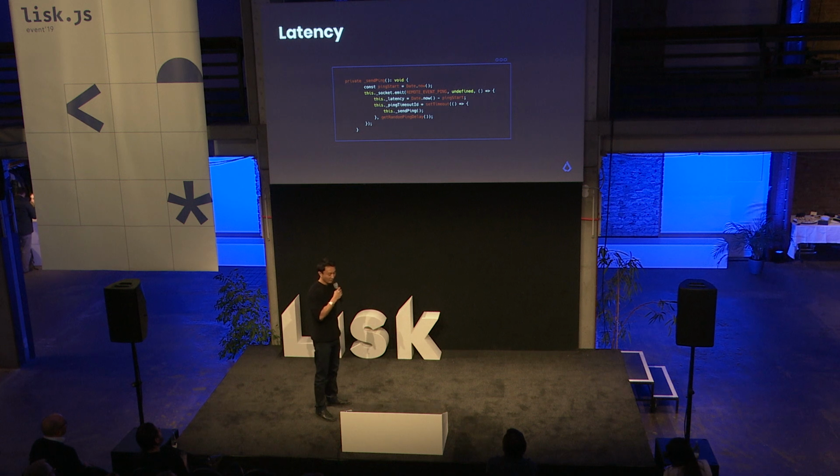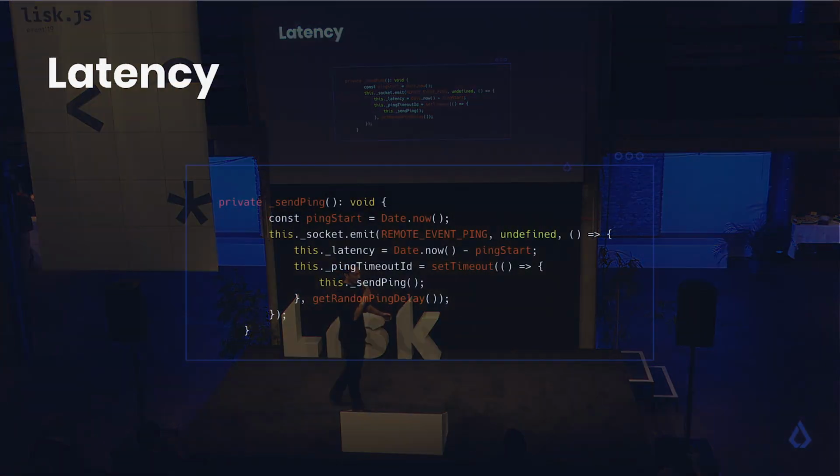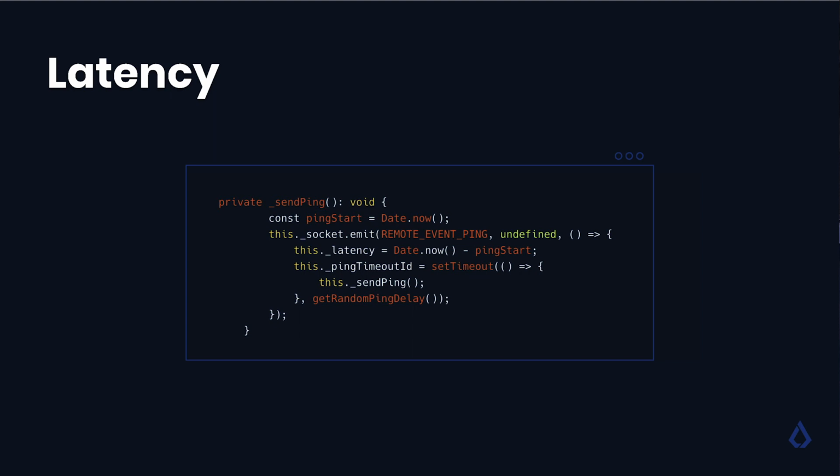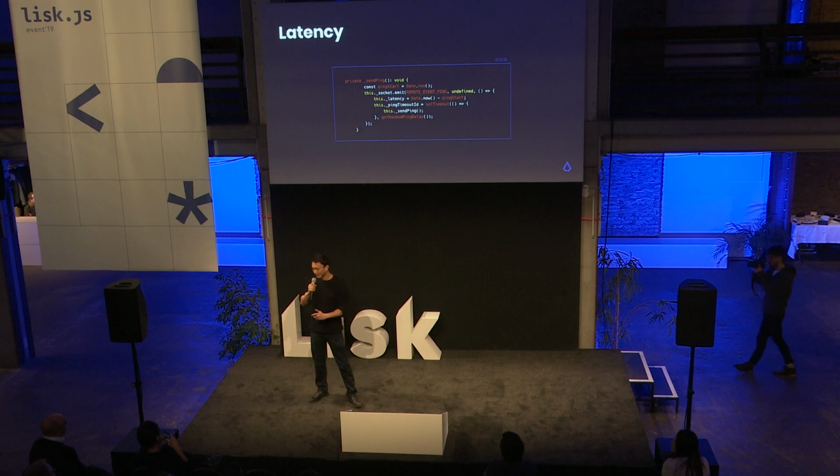So next up, we have latency. We also measure the latency value for each peer. And the purpose of this is that we're trying to make it difficult for attackers to get a good score on this characteristic, because in order to do so, they would have to physically move their servers closer to the target node, and that just makes it that much more difficult to attack.